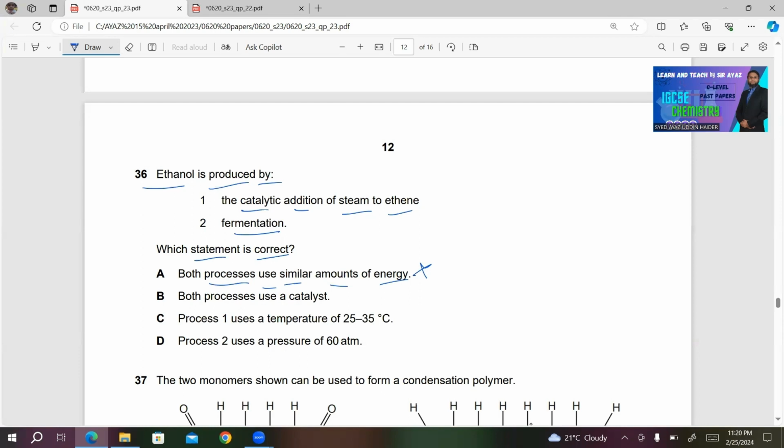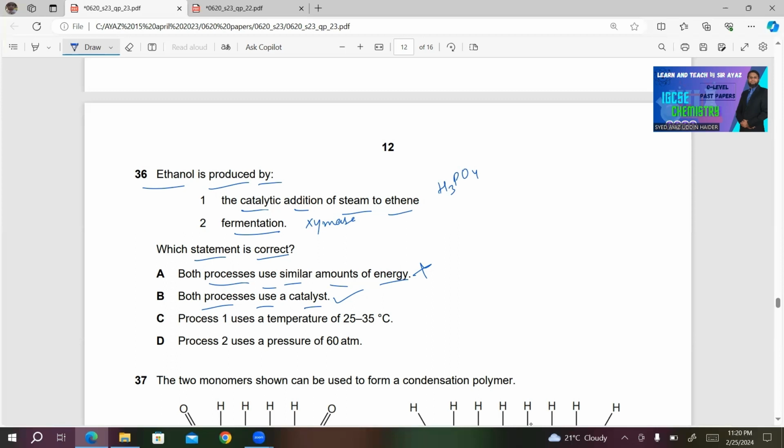B, both processes use a catalyst. This seems correct to me because in both processes, a catalyst is used. In number 1, H3PO4 or phosphoric acid is used. In fermentation, zymase enzyme is used, which is a biological catalyst. So both of these are catalysts.